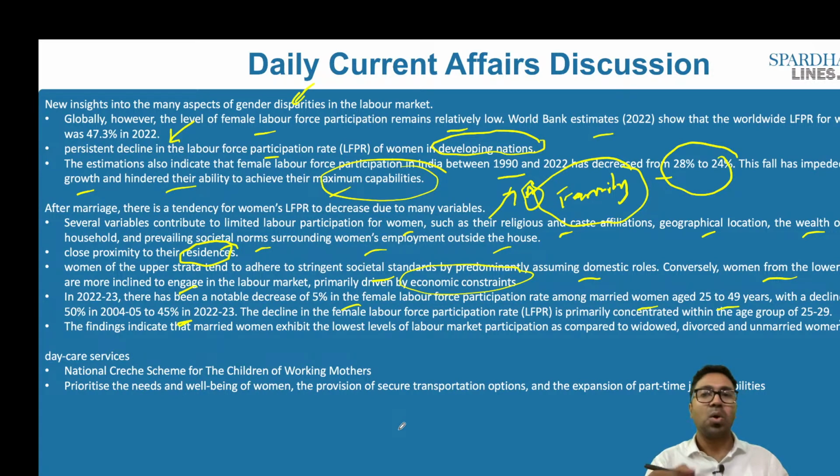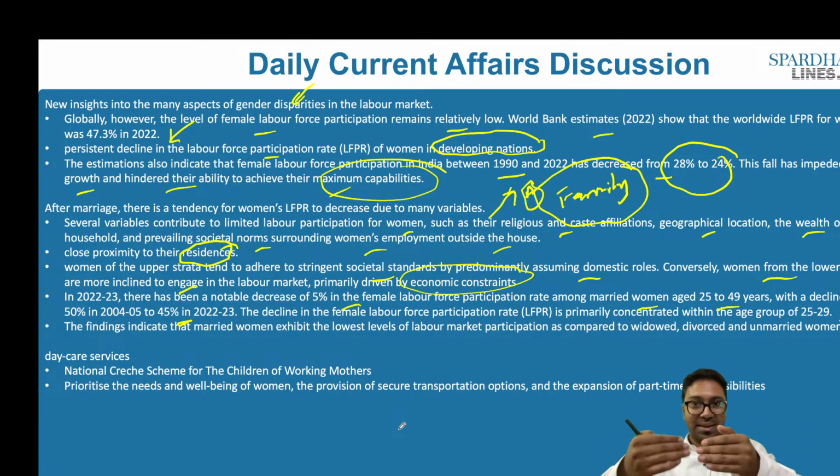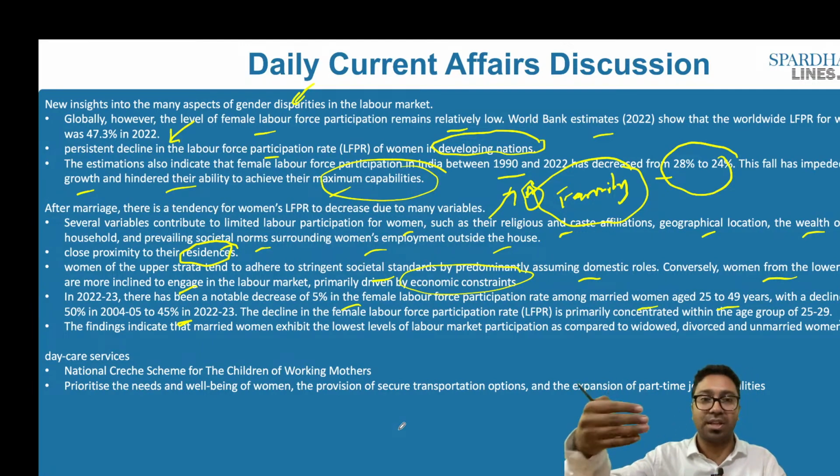So as a result, what we actually see is that the number of women after marriage starts decreasing, says this article. Apart from that, once a person starts working, she will also have to be assisted with a couple of other things. Let's say a woman has given birth to a baby, so the baby also has to be taken care of, and what she will require is constant daycare services as well. If this is not provided, again there will be a decline of women's participation in the work role.